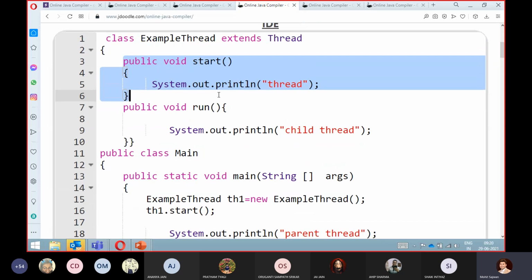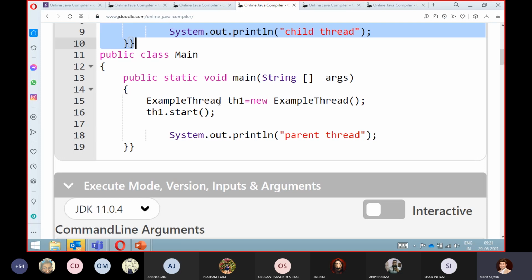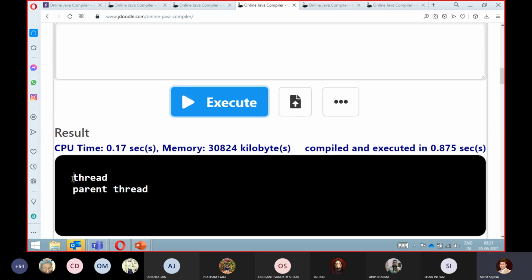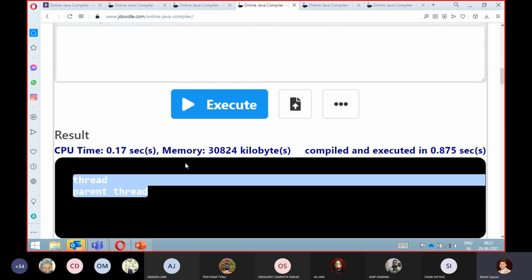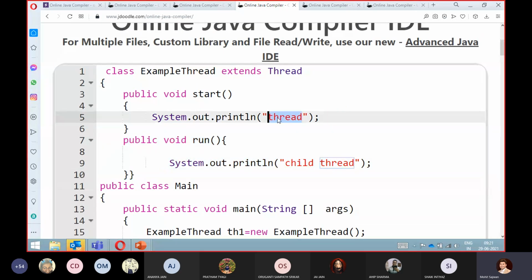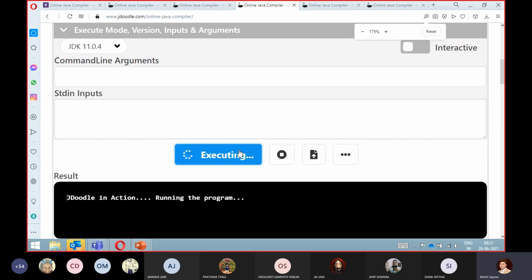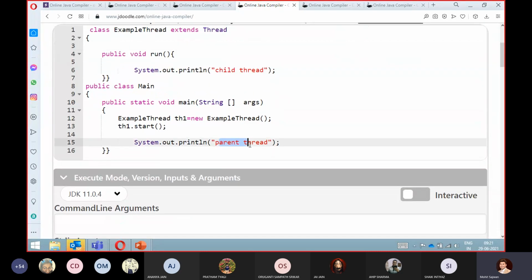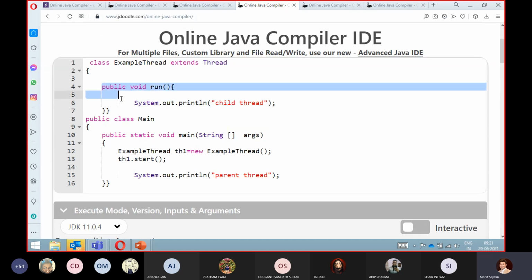So if I execute this code, you will see that it will not execute our run method. Let's execute this code. See the output I'm getting: thread and parent thread. This is my parent thread, but I am not getting child thread. While in our earlier case, if I remove this and execute my code, you will see that I am getting parent thread as well as child thread, because our start method will basically execute our run method.